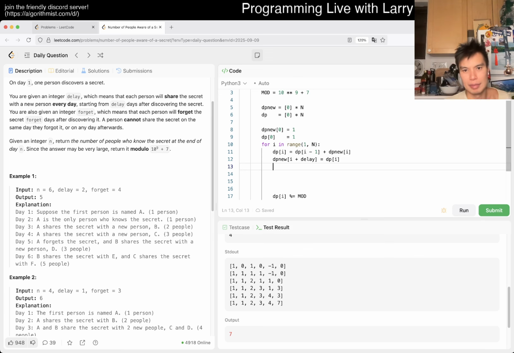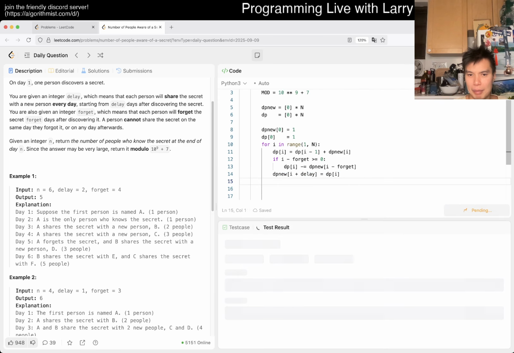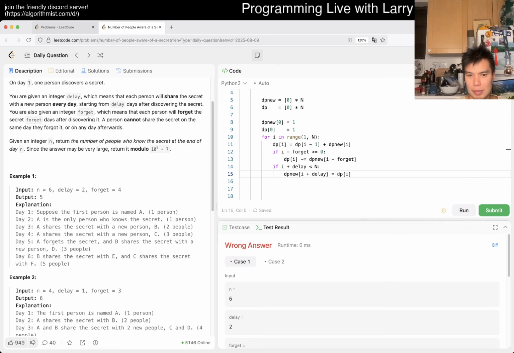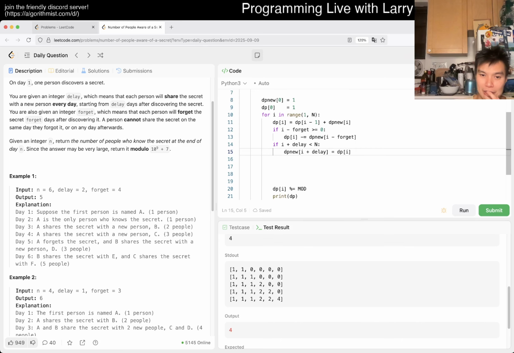And then, oh, and here we have to do a minus dp new of I minus forget, I think. Right? So then now we set up the new thing. And then maybe that's good. I don't know. I mean, we set the mod, but I'm just trying to take a look real quick. Oh, and I forgot to do the bounds check. Maybe I just don't know how to solve this one. I mean, clearly I'm struggling a lot for some reason.